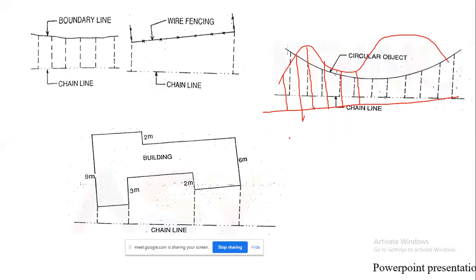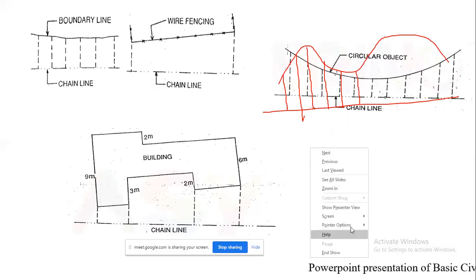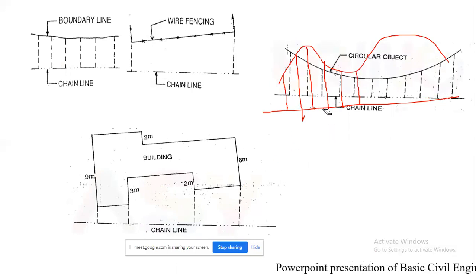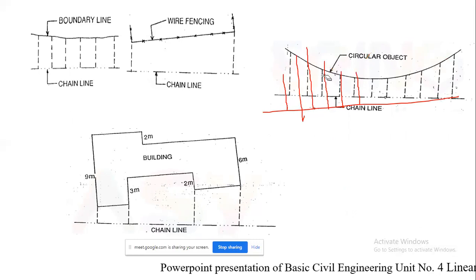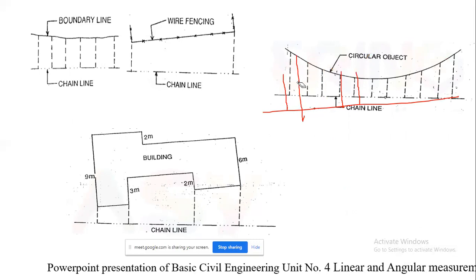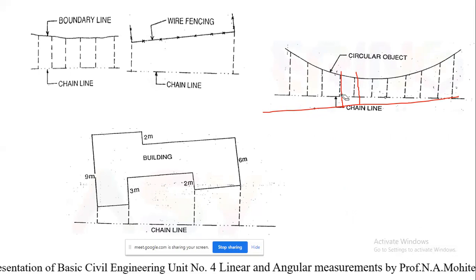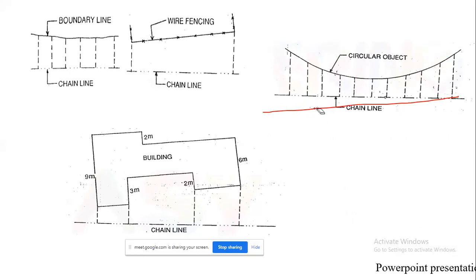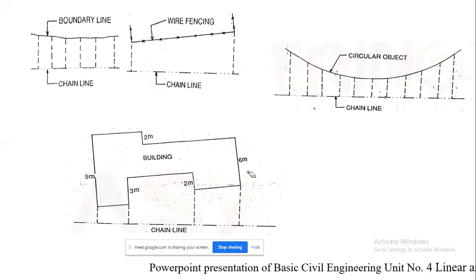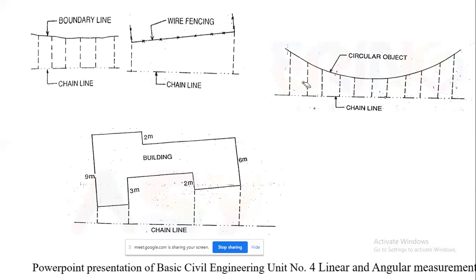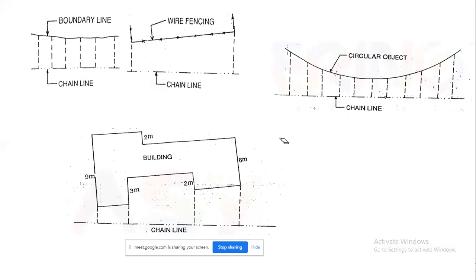And next one, whenever there is a circular object, perpendicular offsets are taken at short and regular intervals. Like this also it is there.